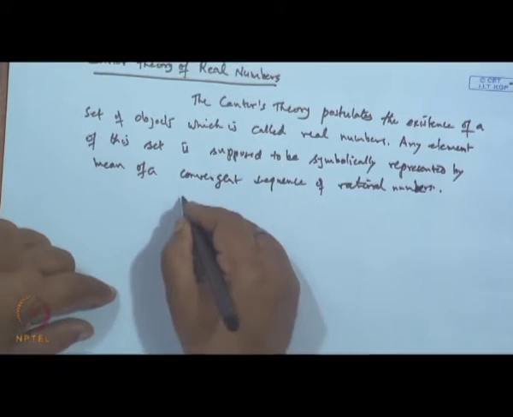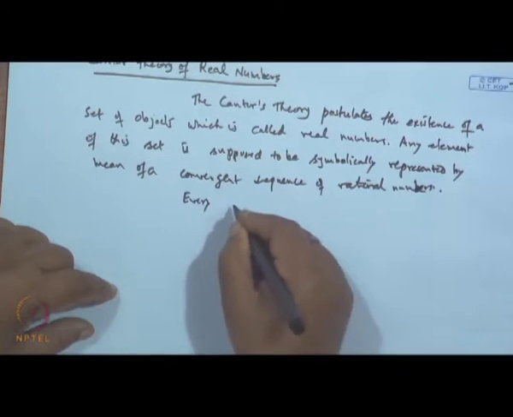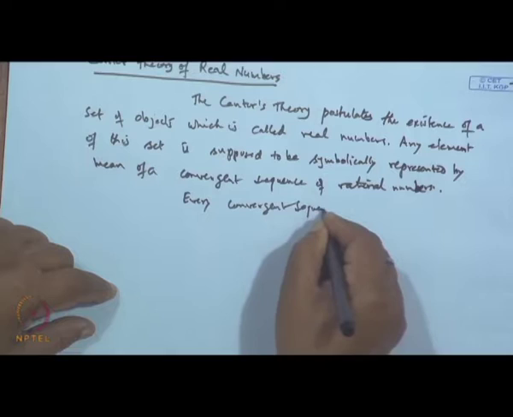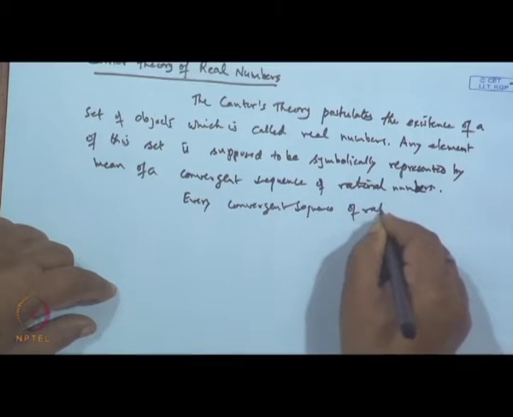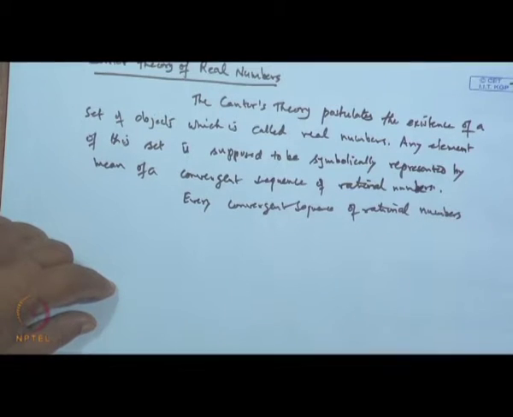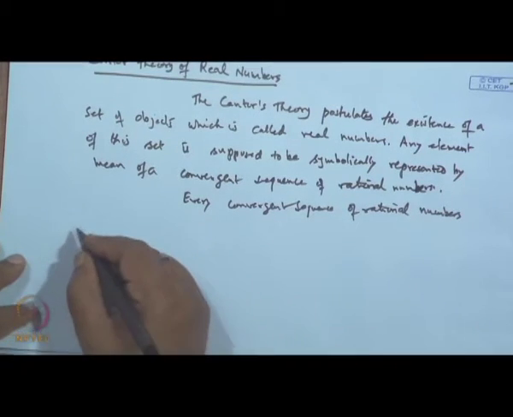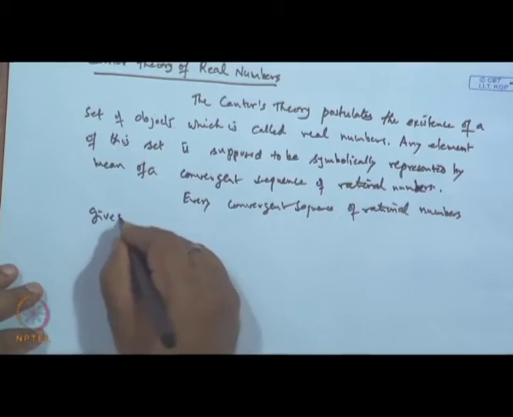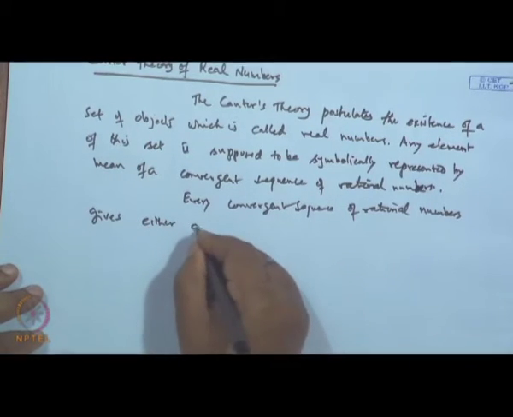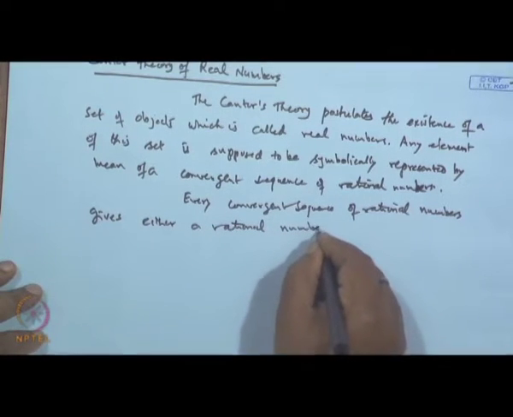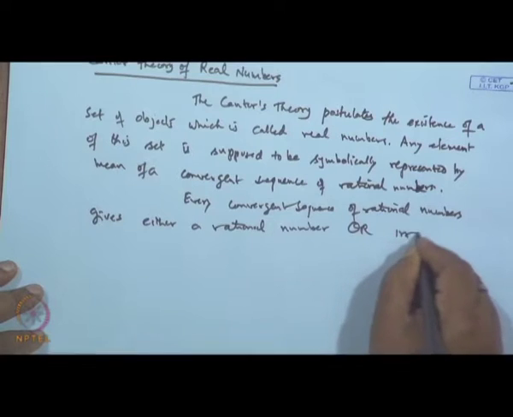So, every convergent sequence of rational numbers gives either a rational number or an irrational number.